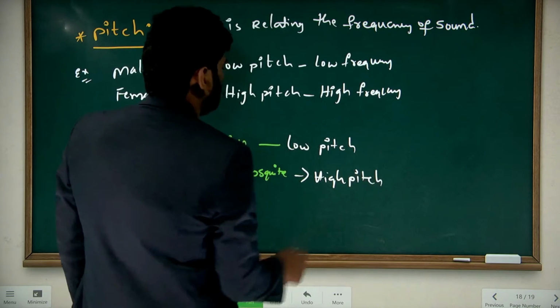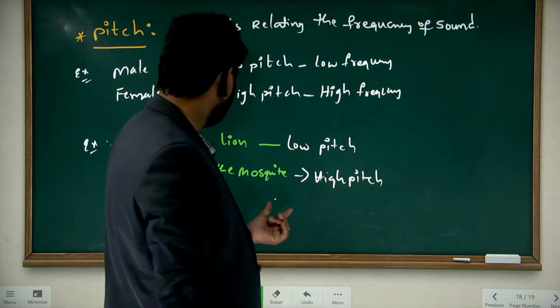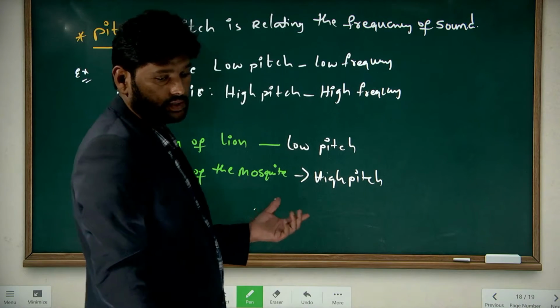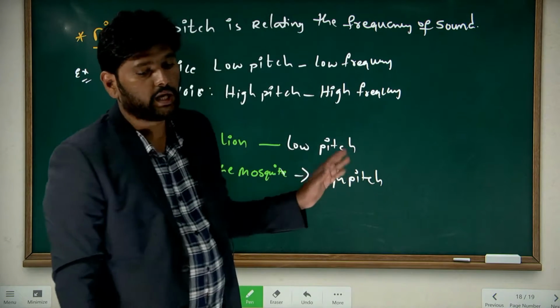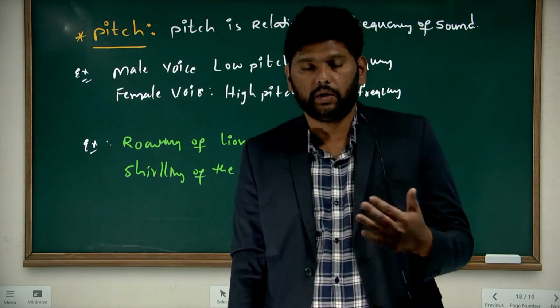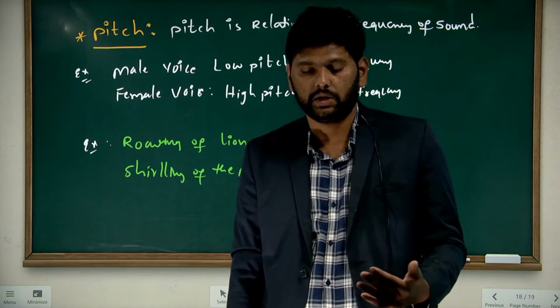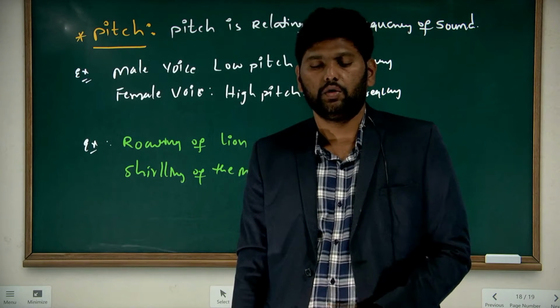Because low pitch means low frequency, and high pitch means high frequency. So that way frequency and pitch are related to each other. High frequency is nothing but high pitch, low frequency is nothing but low pitch.